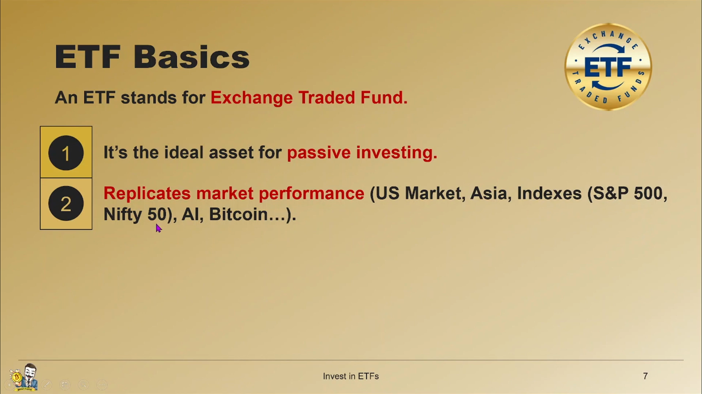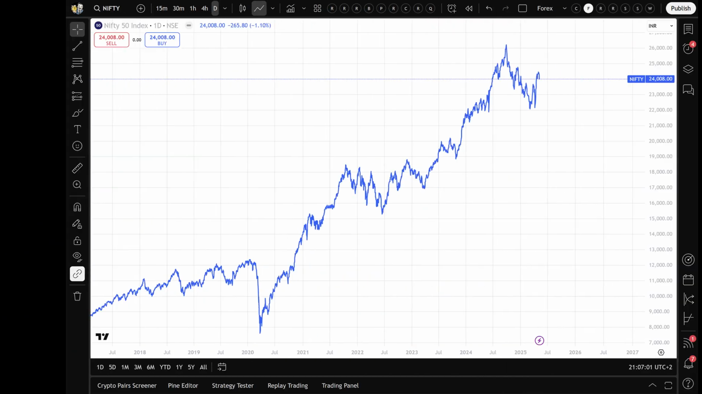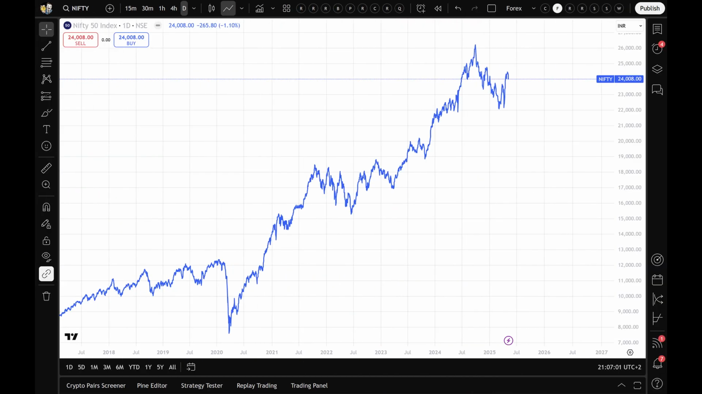But it doesn't stop there. ETFs can also track specific sectors like AI or even cryptocurrencies like Bitcoin. You can find an ETF for almost any market you want exposure to. For example, here you can see the performance of the S&P 500 over the last 8 years. It's delivered an impressive return. Or take the Nifty 50, which represents the Indian market, another strong performer.